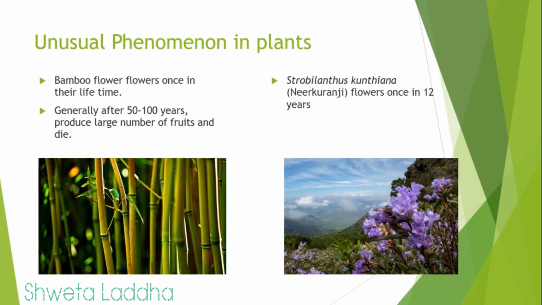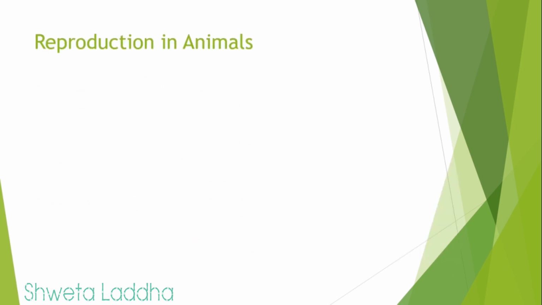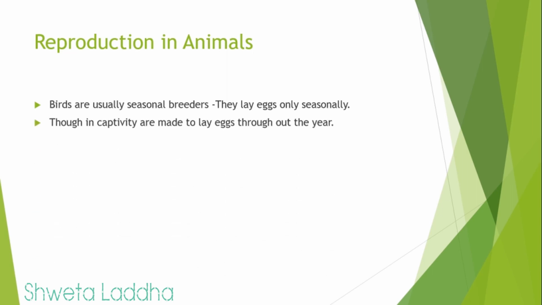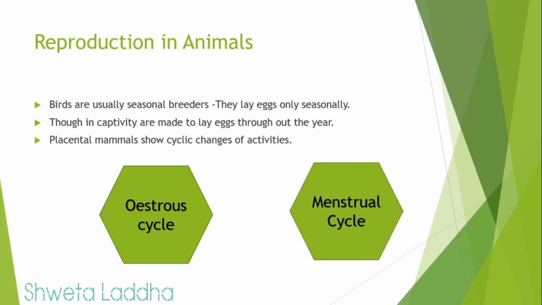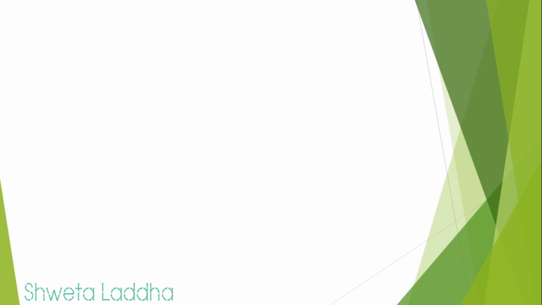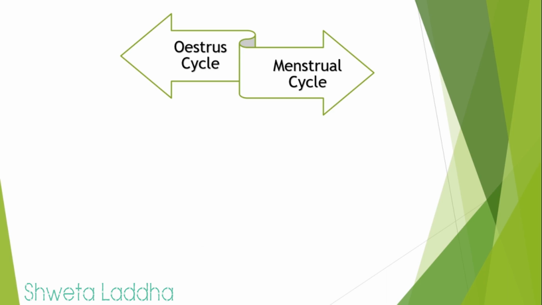Now, let us see about reproduction in animals. Birds are usually seasonal breeders. They lay eggs only seasonally, though in captivity they are made to lay eggs throughout the year. Placental mammals show cyclic changes of activities. They show estrous cycle or menstrual cycle. Let us see in detail what is estrous and menstrual cycle.